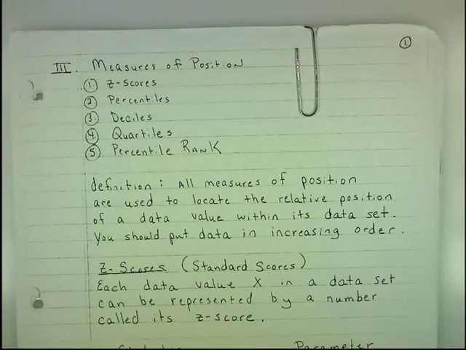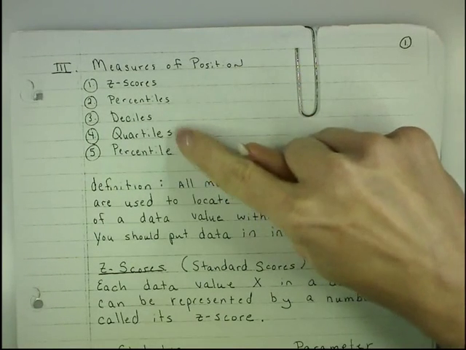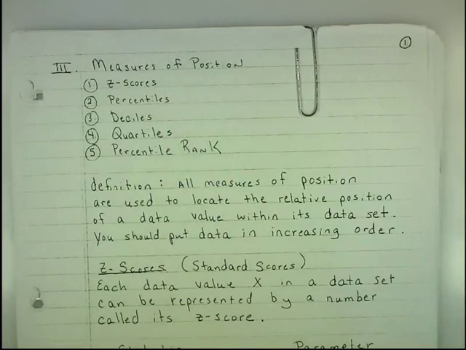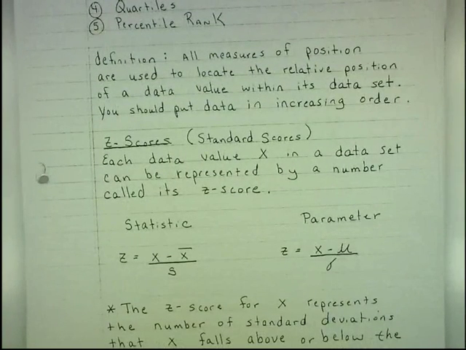Okay, measures of position are items like z-scores, percentiles, deciles, and quartiles. These are the lecture notes that are posted under the lecture note button. We're going to talk about z-scores and percentiles first, because deciles and quartiles are percentiles. The definition: all of these measurements of position are used to locate the relative position of a data value x within its data set. And the data values should always be put in increasing order before you find the measure of position.